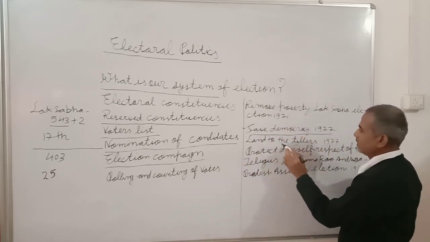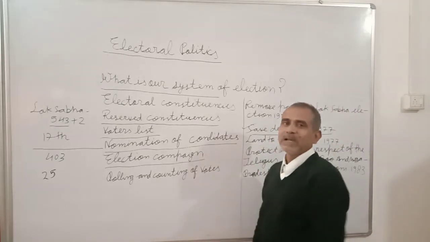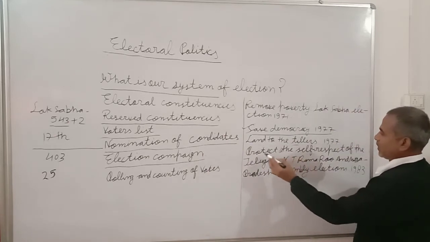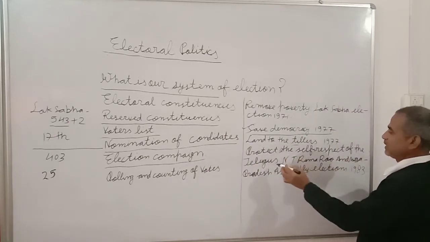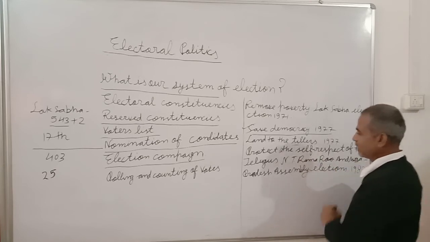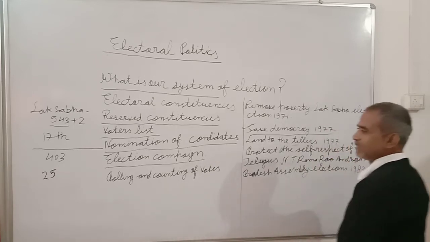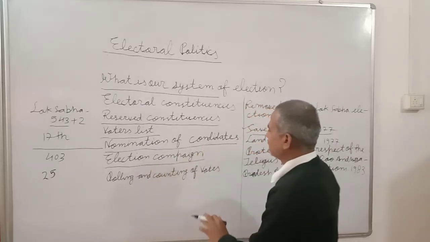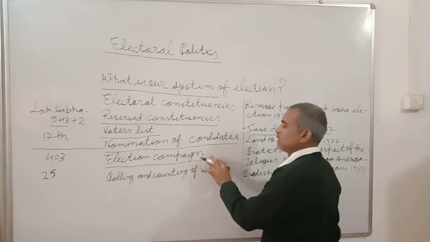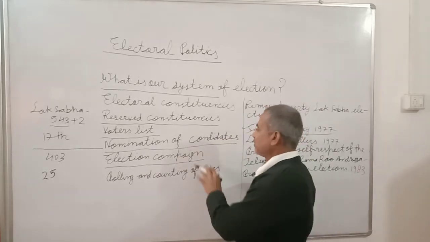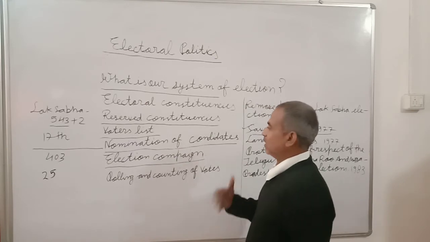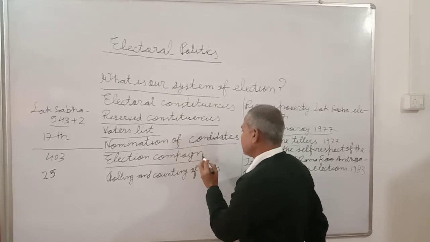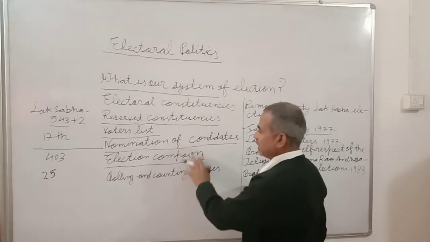Land to the tiller, in the assembly elections in West Bengal, this slogan was given, and again, protect the self-respect of the Telugus, by N.T. Ramarao in the Andhra Pradesh assembly election in 1983, this slogan was given. So in the election campaign, these kinds of slogans and the programs of the political parties are propagated, and they come with their ideas and points of view.